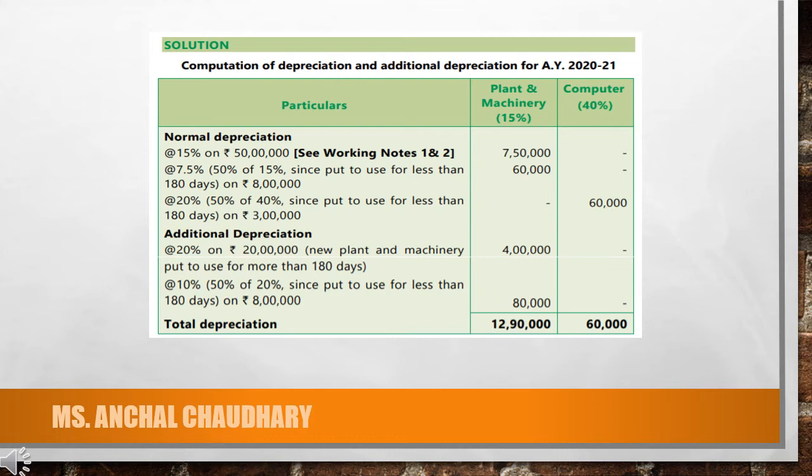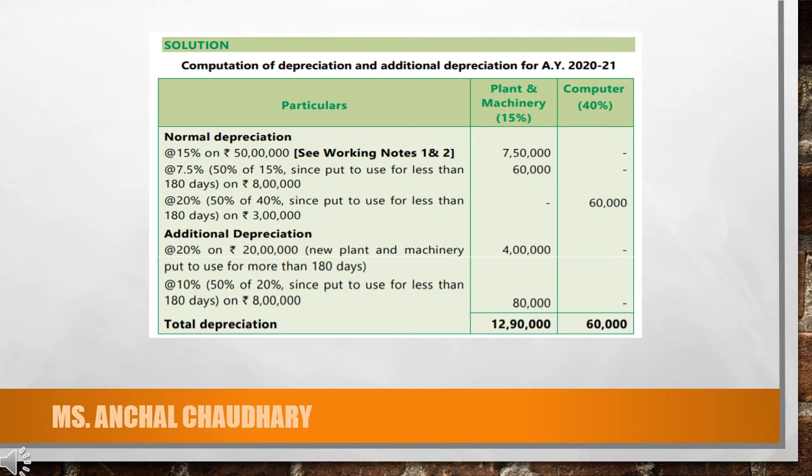Next, if we talk about the computers, the fourth adjustment, computers acquired and installed in the office premises on 2nd January 2020. So from 2nd January to 31st March, the completion of 180 days is not completed. So again, it will be calculated on 50% amount. So 50% of 40% will be 20%. So your amount of depreciation will be 60,000 here.